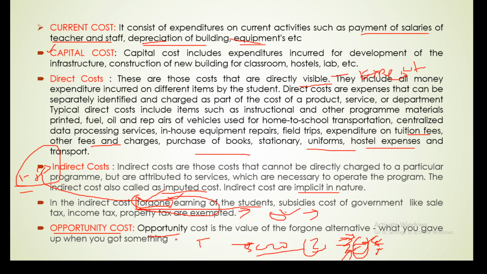So that in future I will get a better job and earn more money than the present. So that is the opportunity. Opportunity means I get one certificate, a degree.